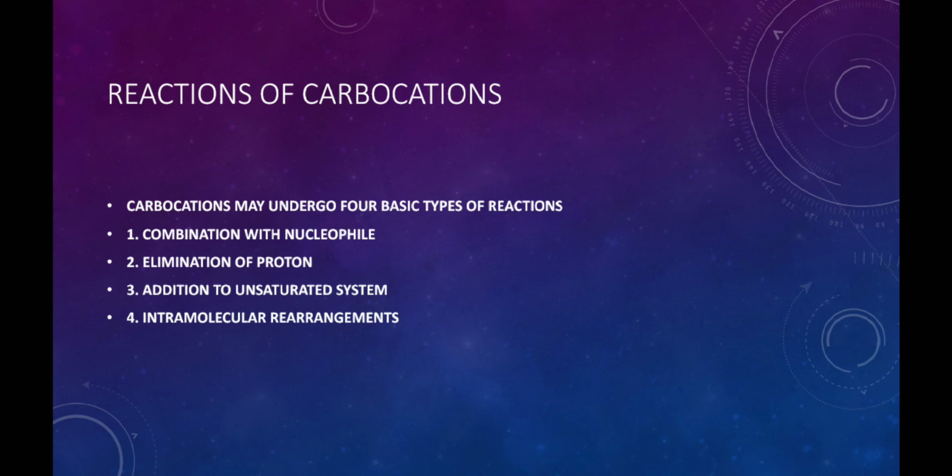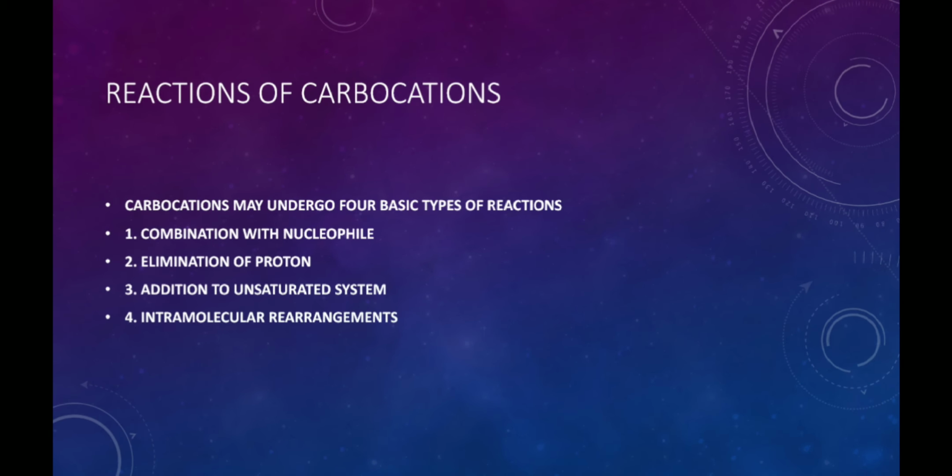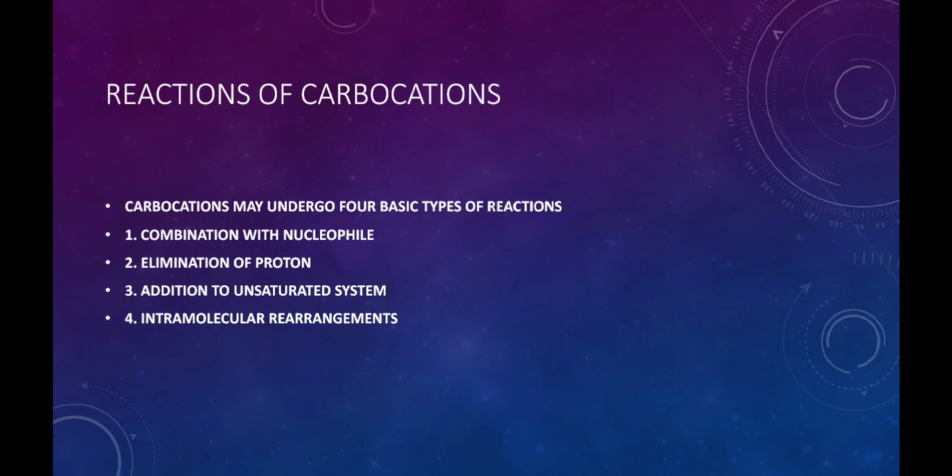Now the next slide is reactions of carbocations. We all know that carbocations are electron deficient species, so they can easily take electrons. Therefore, they are electrophilic in nature and act as Lewis acids. The carbocations may undergo four basic types of reactions. It may combine with a nucleophile. The carbocations may undergo elimination of a proton. The carbocations can add to an unsaturated system, and the carbocations undergo rearrangement.